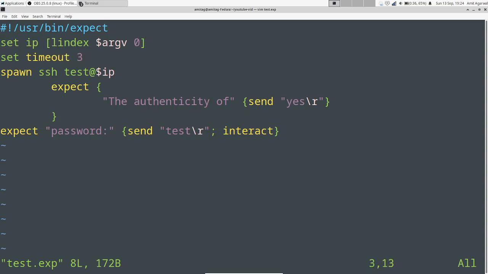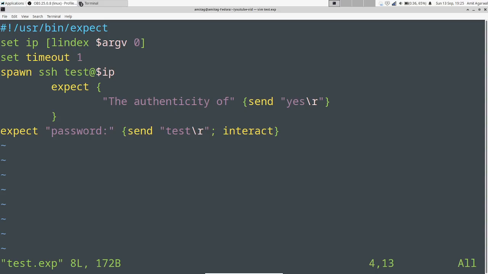Secondly, I have given a timeout of 3. Actually, this is probably too long to be given here. Mostly in any SSH, 1 second should be more than enough to get a response from the SSH server. That being the case, we can change the timeout to 1, which means that we can have a 1 second delay when we are logging into the SSH server, and I will explain why.